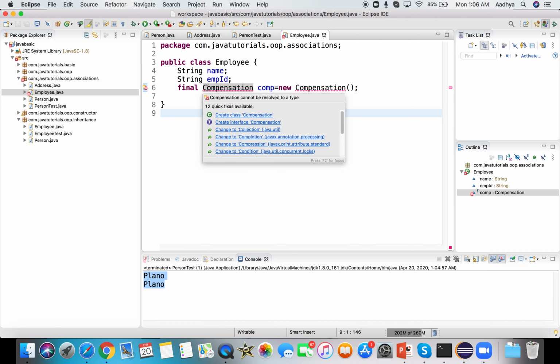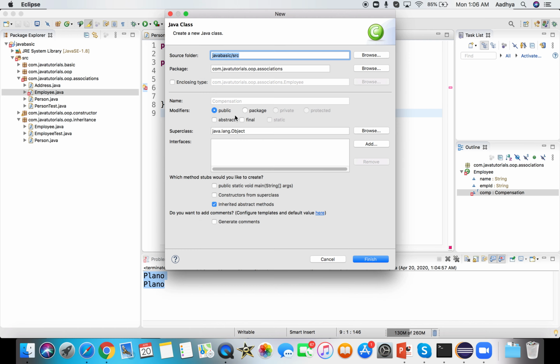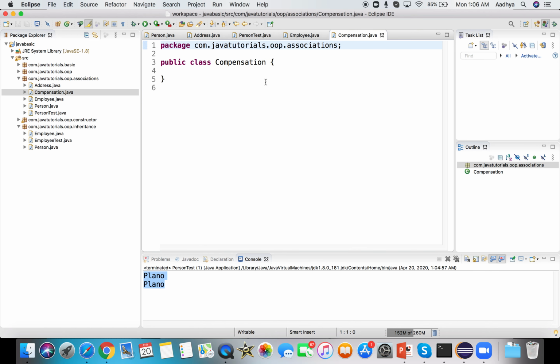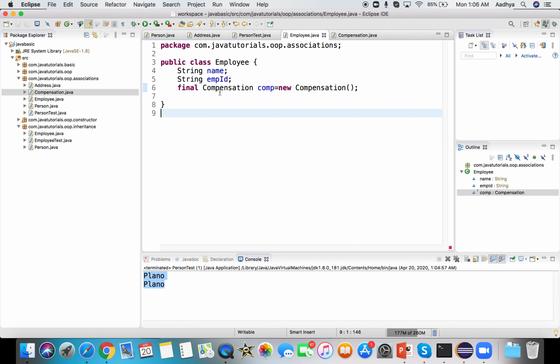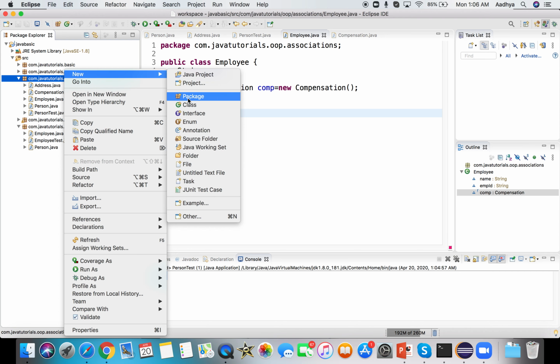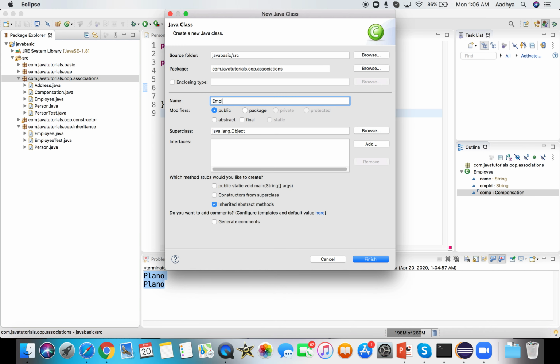So it says to create this class. Say finish. Now I have two things, double base salary, then double bonus. So this is the new class. So here employee has a compensation, but they are tightly coupled because when I create an employee object, the compensation object will also be getting created. So let's test this by creating a test class. I'm going to have employee test.